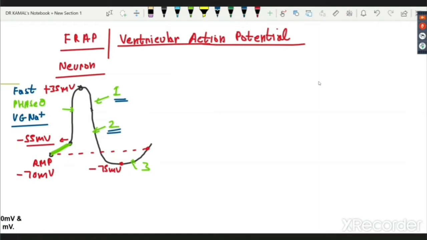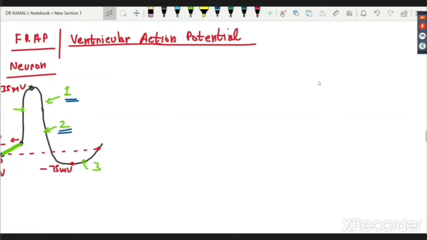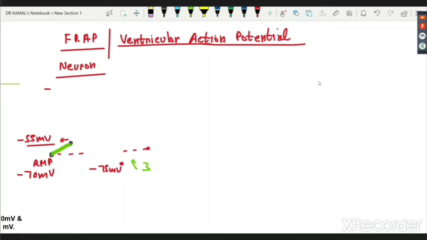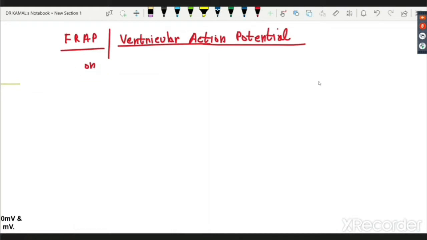So now I'll quickly take this out from here, strike this off, and start with the ventricular action potential. This was just to make you aware that the neuronal action potential is nowhere the same as the ventricular action potential. The FRAP, or the ventricular action potential, on the contrary, is like this.